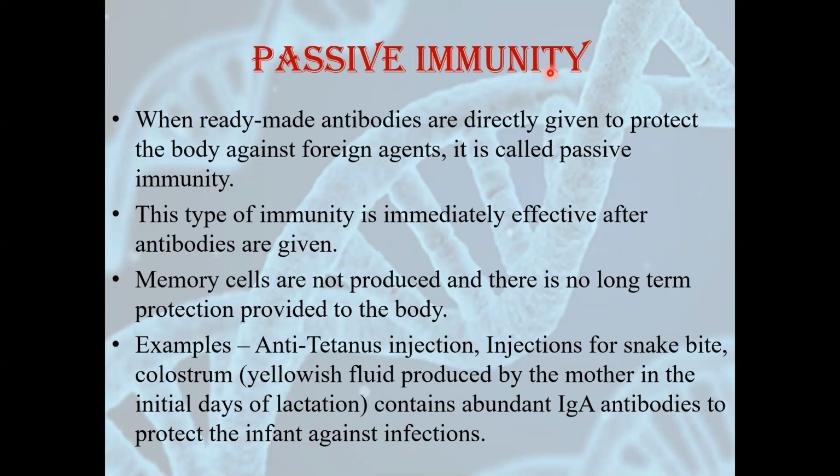When we talk about passive immunity, as I said, this is not formed in our body. Passive immunity is actually the immunity that is formed in some other organism, and those antibodies, because they are formed in some other organism, are given to us. So that is passive immunity. You can see the definition. When ready-made antibodies are directly given to protect the body against foreign agents, it is called passive immunity.